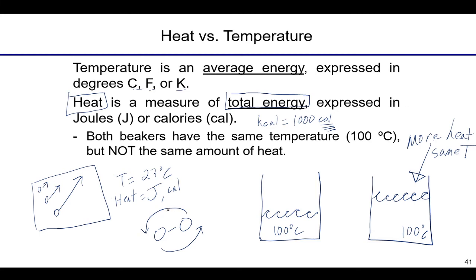Okay, so that is the amount of heat. That is rotational motion, translational motion, vibrational motion, all of it together. That is heat. We express those in joules or calories usually. If you want to take all that heat, divide it by all the particles, and calculate some average energy, that's temperature, and that's Celsius, Fahrenheit, or Kelvin.